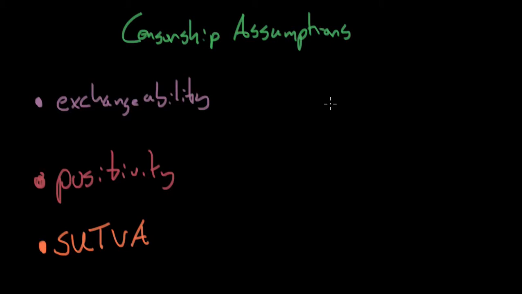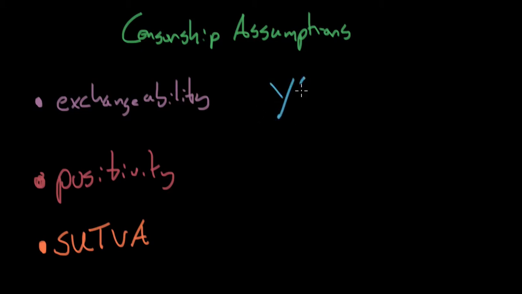I want to do a very quick video on the censorship assumptions that will allow us to do standardization very simply, as we did in the last video. So what do we need to do in order to prove that we can do the standardization without worrying too much about censorship? We would need to prove exchangeability.